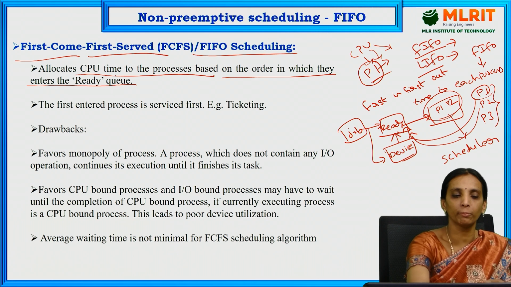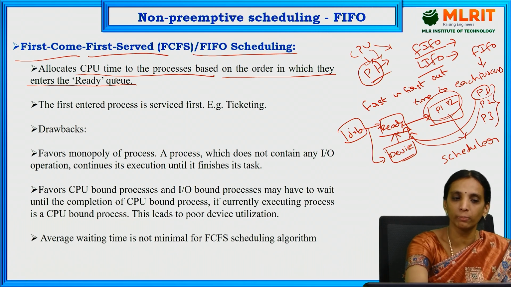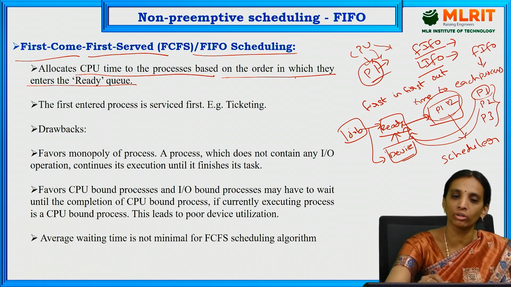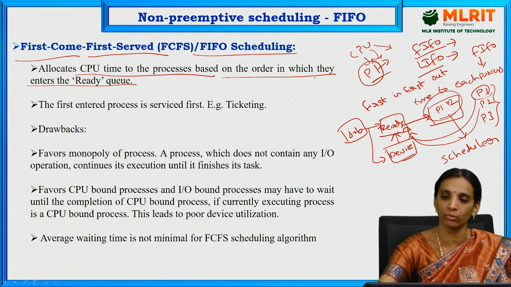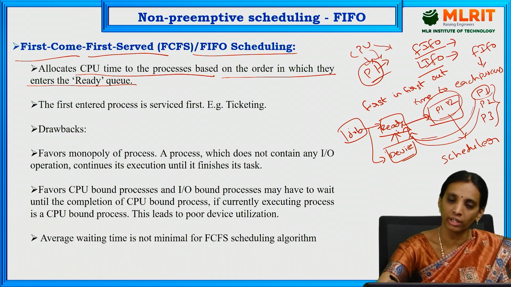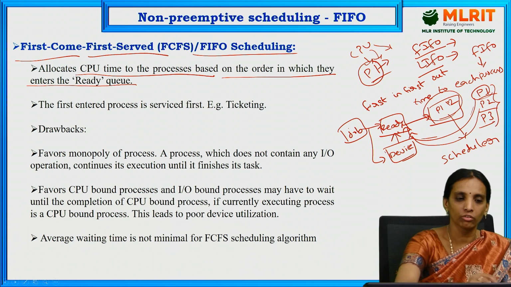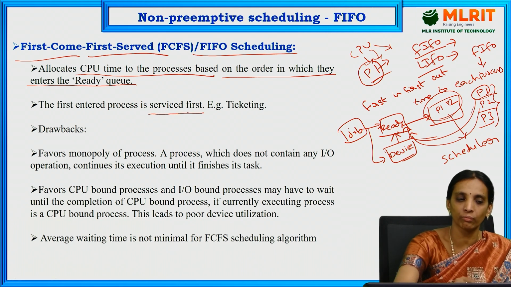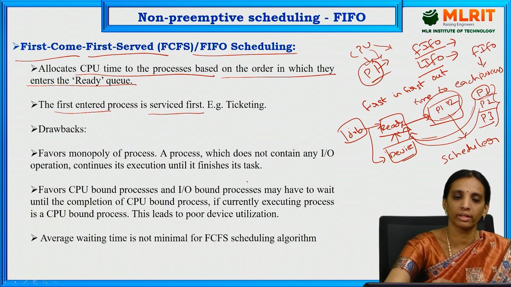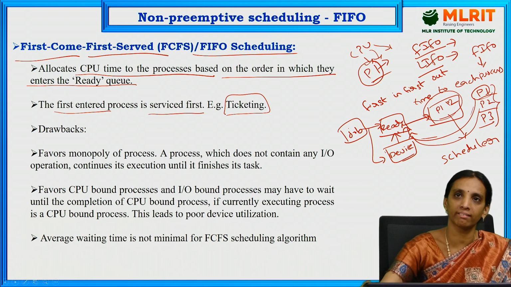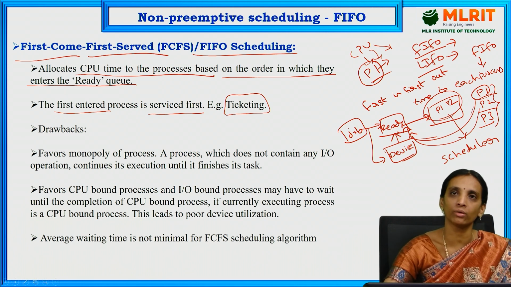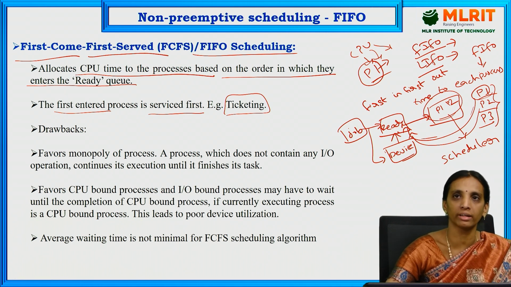So the CPU time is allocated to the processes based on the order in which they enter the ready queue. The CPU is allotted to those processes in that order only. The first entered process is served first. The next example is a ticketing system. Whoever enters the ticket counter first will get the ticket first.